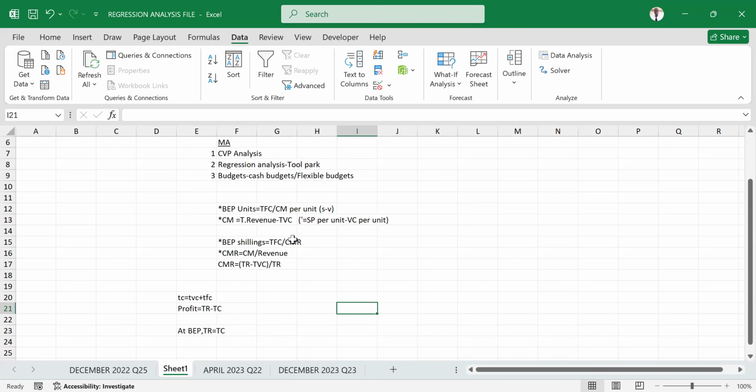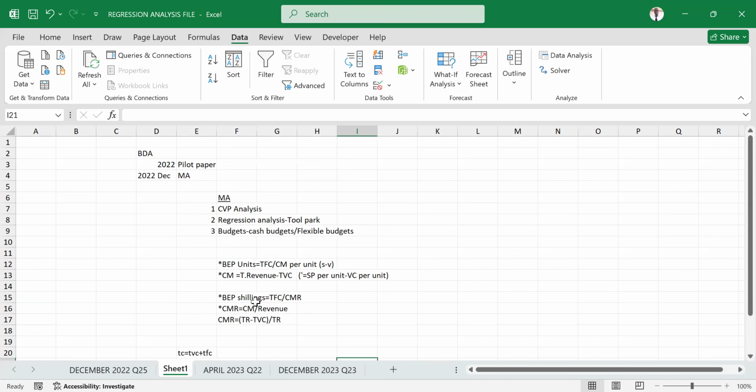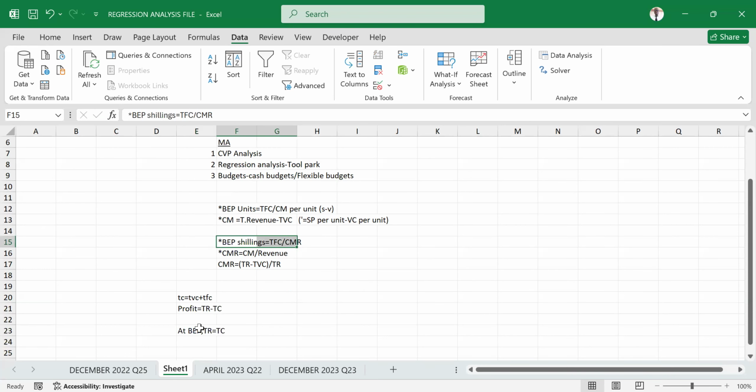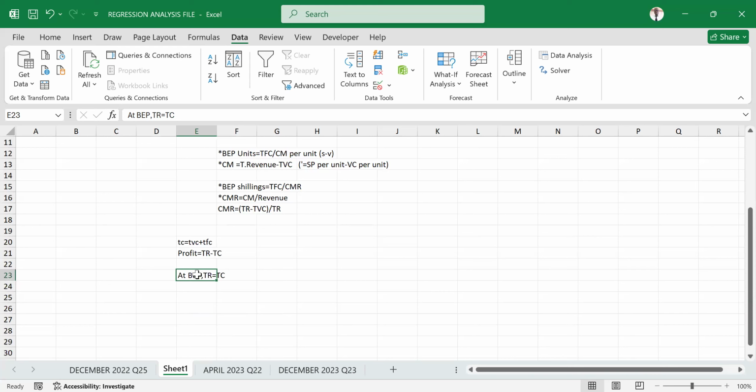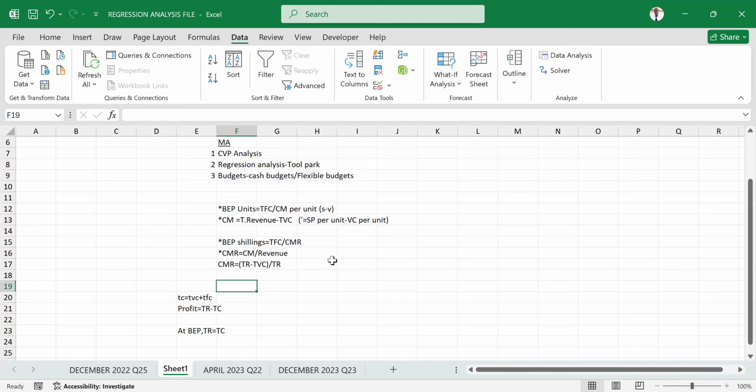Yeah, and I've given you the break-even point in shillings. You can always compute that with this kind of approach, which you already know at the back of your mind. And this is where the sensitivity analysis tool will come in. If the examiner tries to hide any of these elements, with the knowledge of a break-even point, you can maneuver your way using the sensitivity analysis tools I've just mentioned, and you will be good, home, and dry.